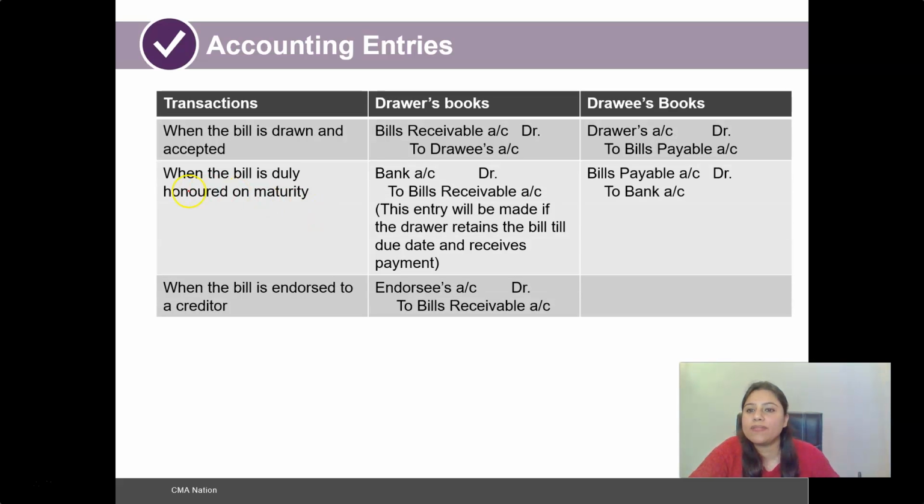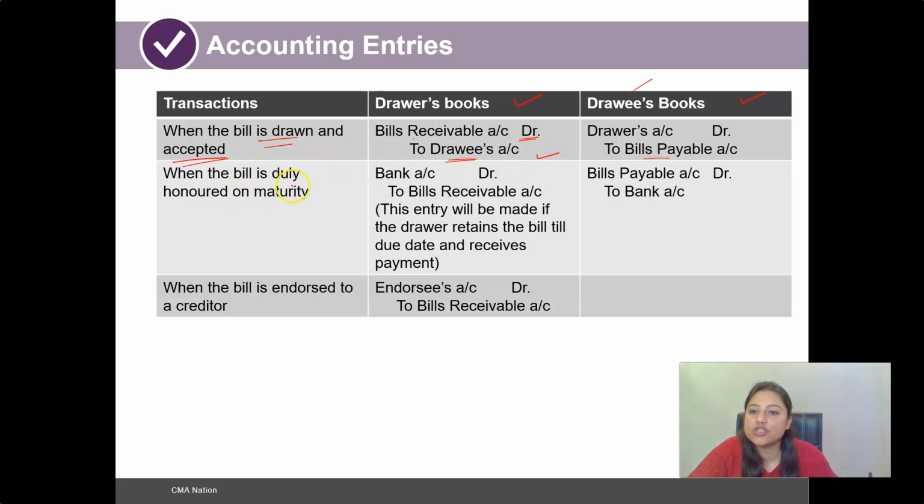In the case when the bill is drawn and accepted, we'll look at the accounting entries step by step. So in the first scenario, once the bill is drawn and accepted, what would be the entry in the drawer's book and what would be the entry in the drawee's book? In the drawee's book, as we all know, the bill of exchange becomes bills payable, and in the drawer's book, the bill of exchange will become bills receivable. So as the bill is being drawn, the bills receivable account would be debited, crediting the drawee's account, as the bill drawn has been accepted by the drawee.